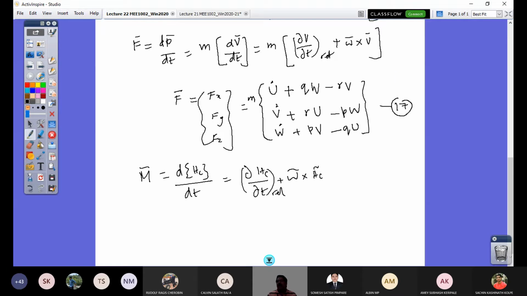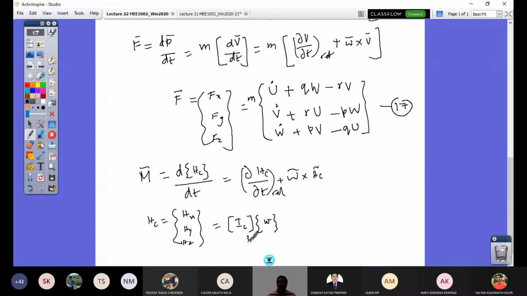So now what is my hc? I will have my hc here as three components, hx, hy, hz. And the three components are going to be Ic, which is a matrix, times omega, which is a vector.